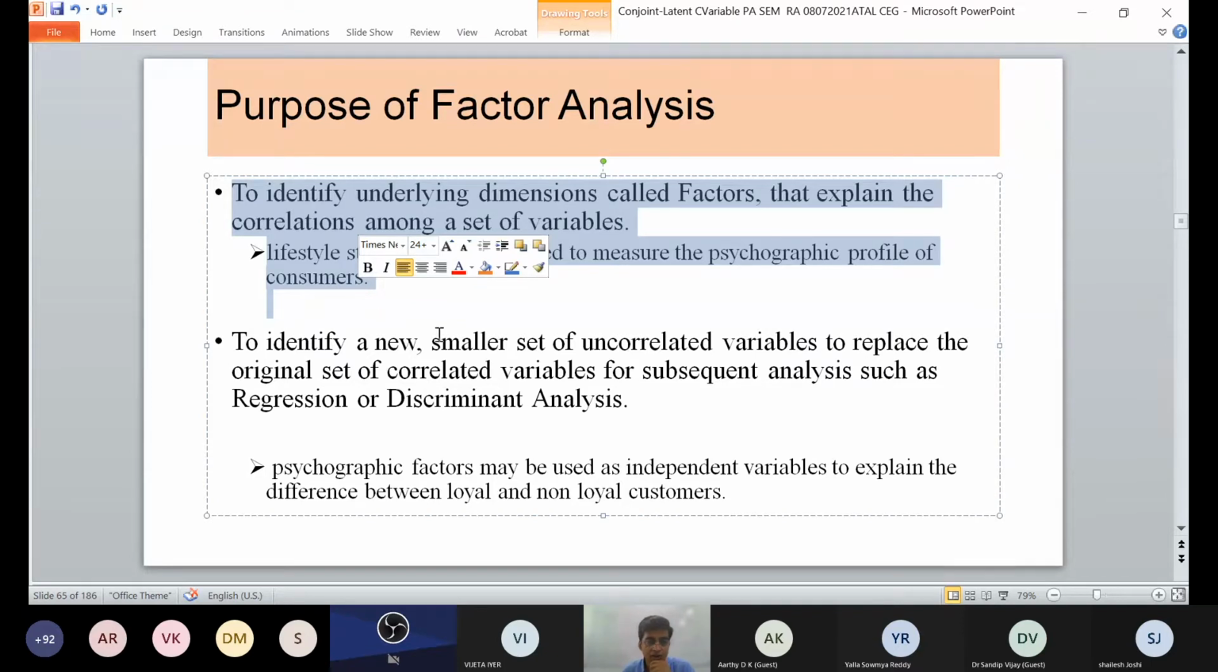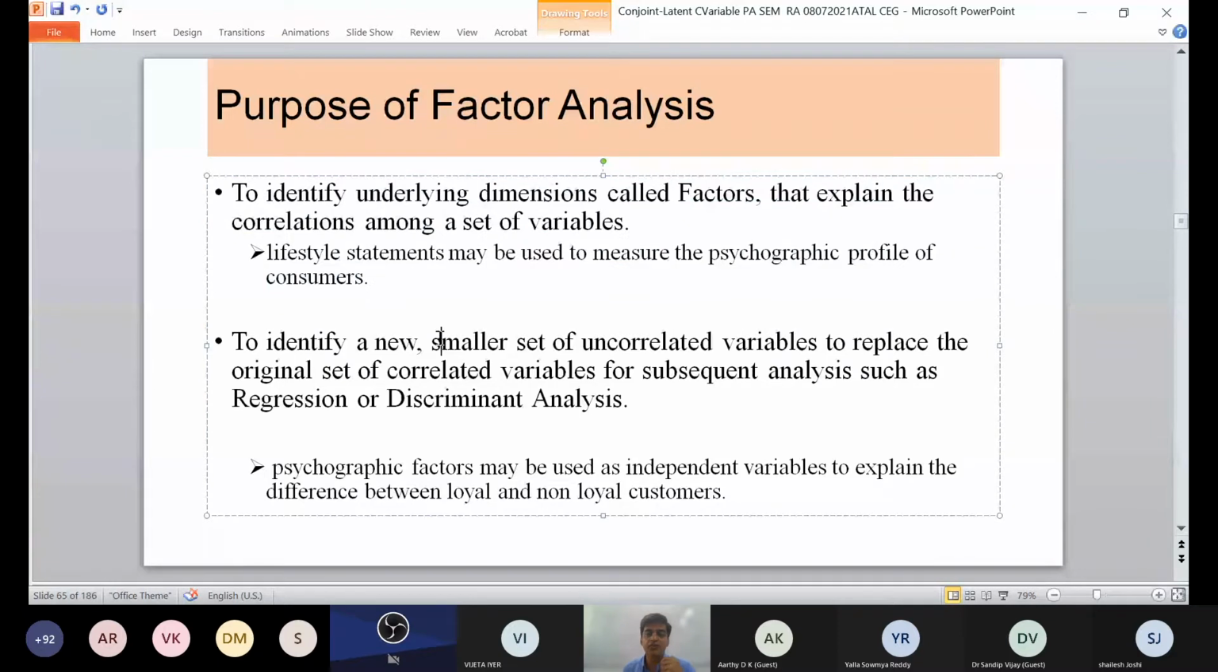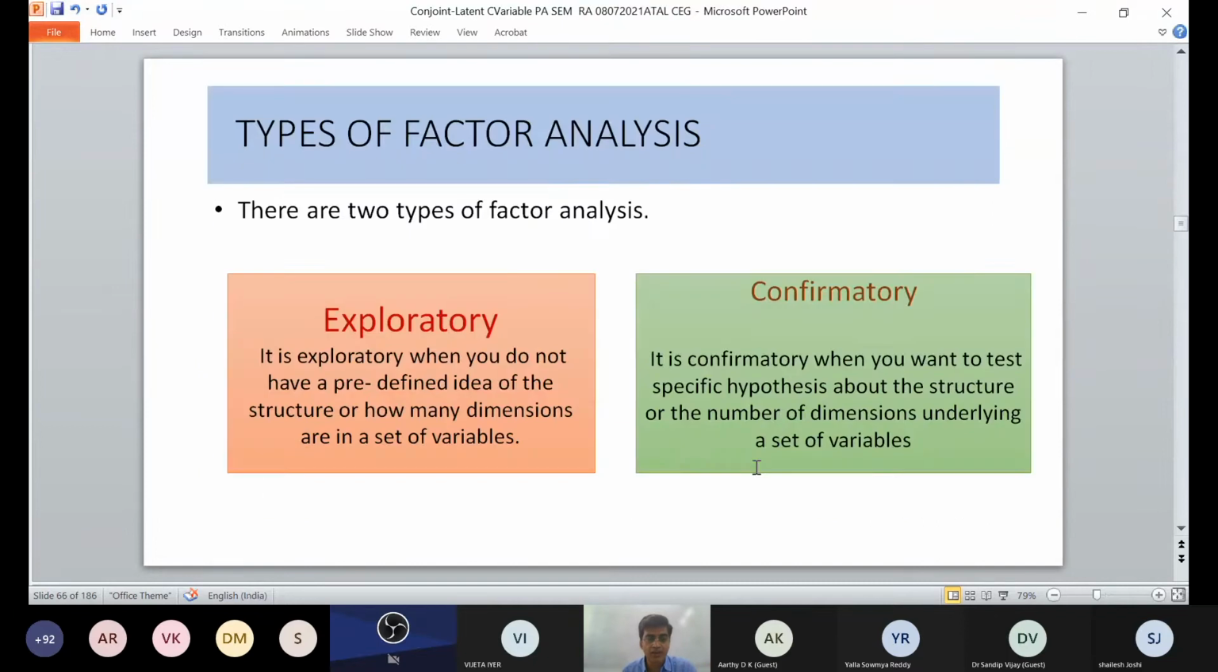consumers. If you want to have a smaller set of uncorrelated variables, then subsequent analysis such as discriminant analysis can be possible, which I showed yesterday. So we did some case studies on simple discriminant analysis and multiple discriminant analysis. Then psychographic factors have to be used as independent variables, which are explaining the loyal and non-loyal customers.